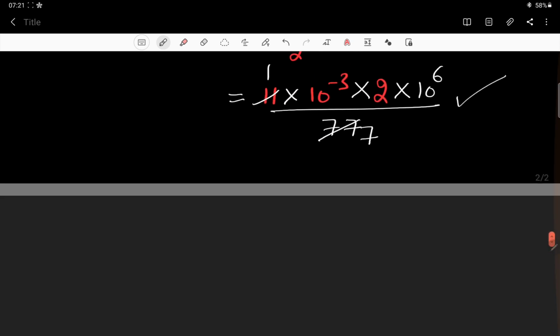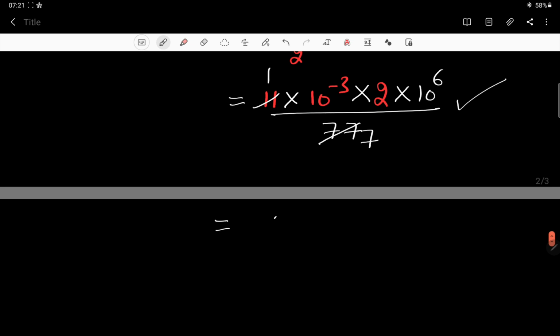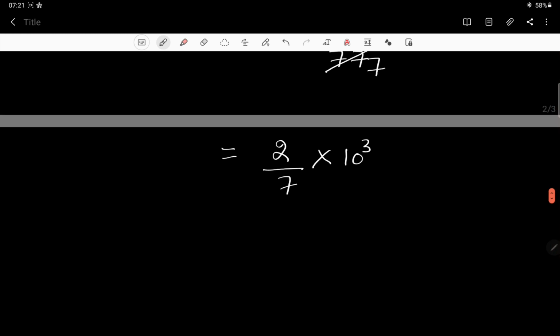All right, fine then. So 11 ones are 11, then 11 sevens are 77. So now what is remaining in the numerator? I think 2 is remaining. Then 2 divided by 7 will be there into 10 to the power minus 3 and 10 to the power 6. So it becomes 10 to the power 3 in total. So 2 by 7 you can easily calculate, no? Let me write it one more time. So 2 by 7 into 10 to the power 3. 2 ones are 2, then 0 we have to carry.